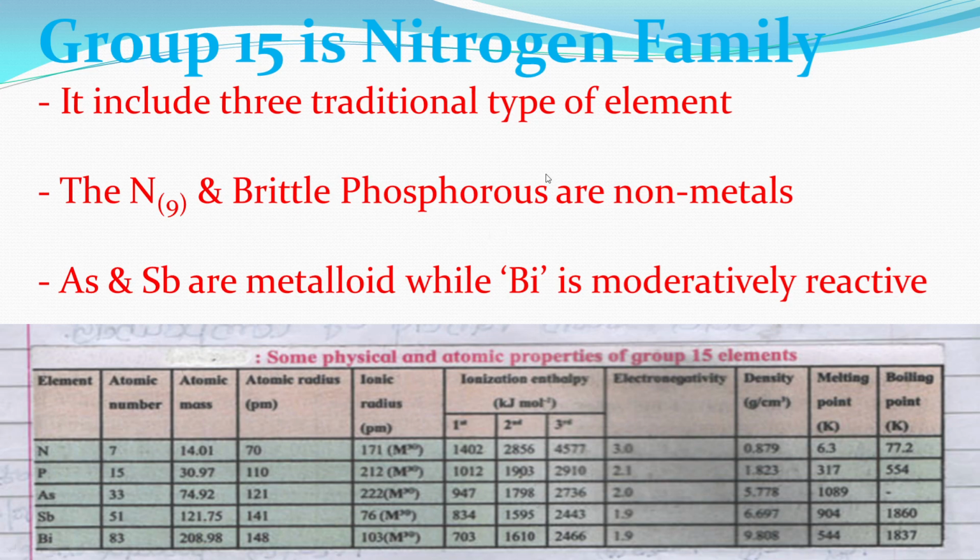We represent the first, second and third ionization enthalpy of group 15 elements. Electronegativity of group 15 decreases down the group from nitrogen to bismuth. We represent here some densities of nitrogen, phosphorus, arsenic, antimony and bismuth. These are the melting points and the boiling points of group 15 elements.